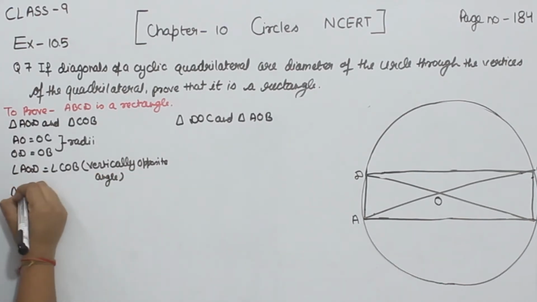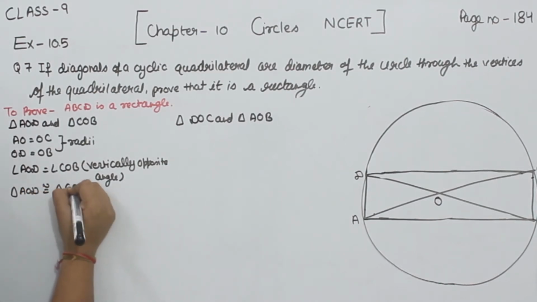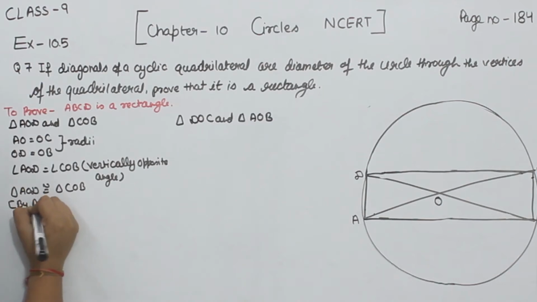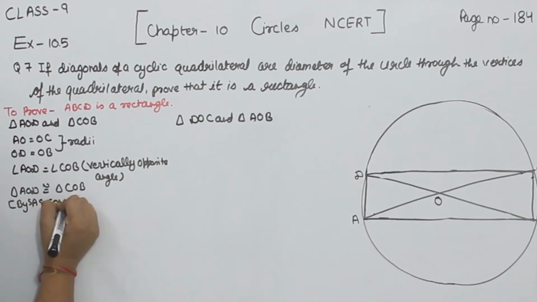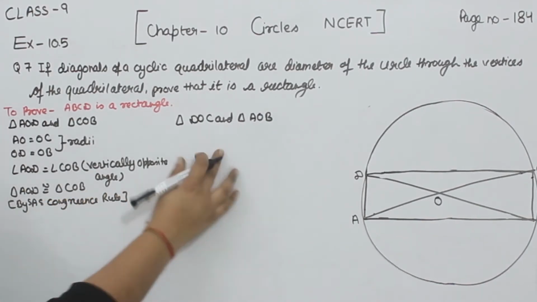Now the triangle AOD is congruent to the triangle COB by side angle side congruence rule.